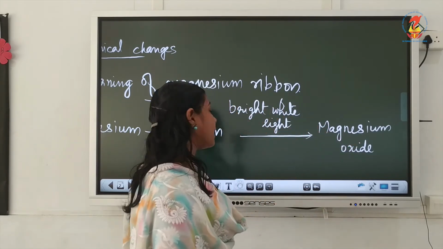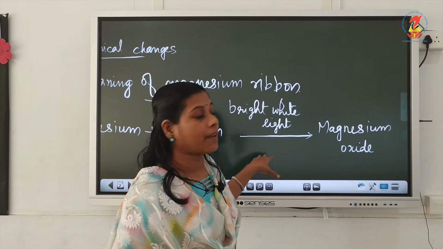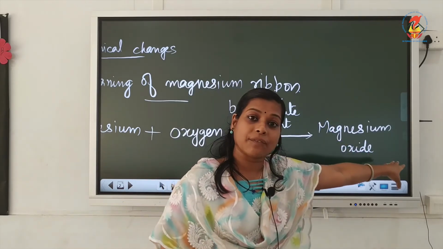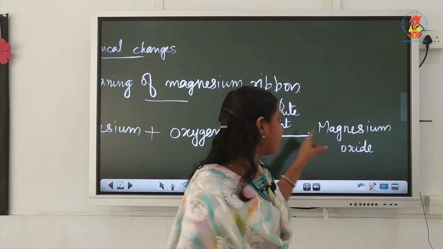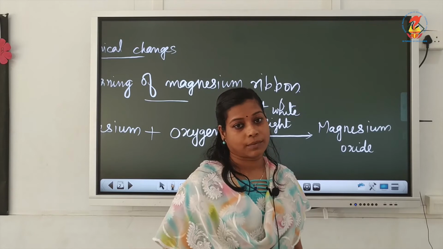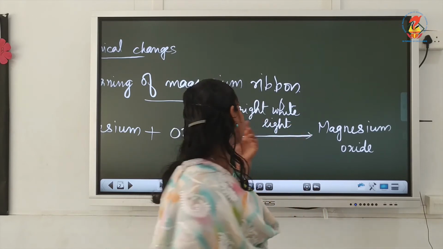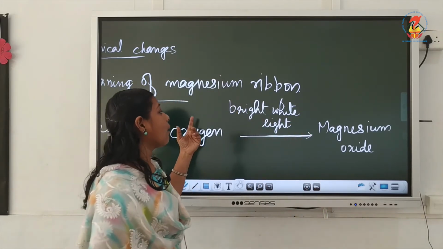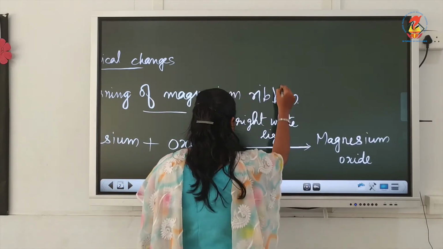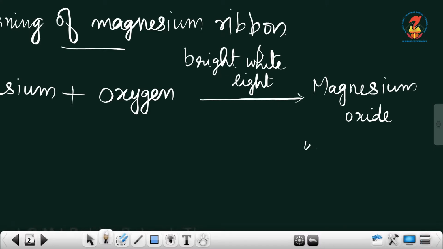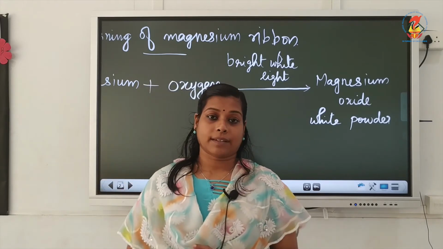Break it there and write it on the left side itself. And if you are writing on the right side and don't have enough space, break it and write it on the right side itself, after the arrow. So when magnesium reacts with oxygen, we get magnesium oxide, which is a white powder.